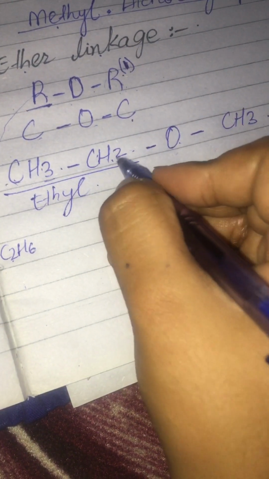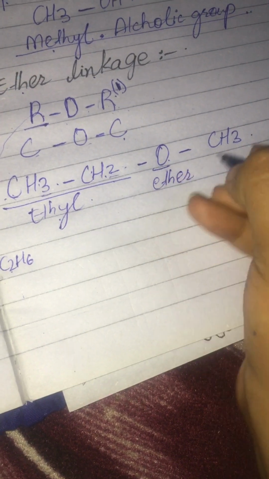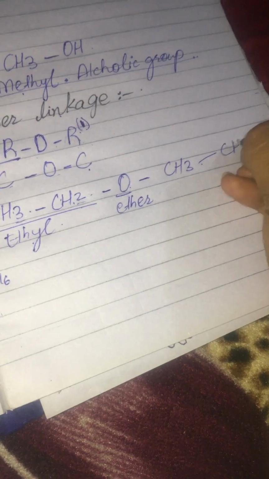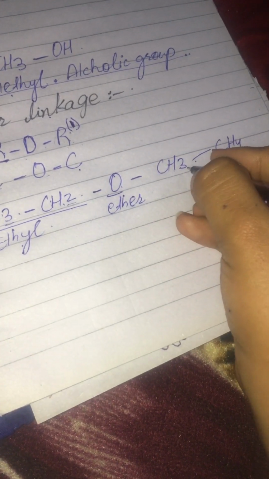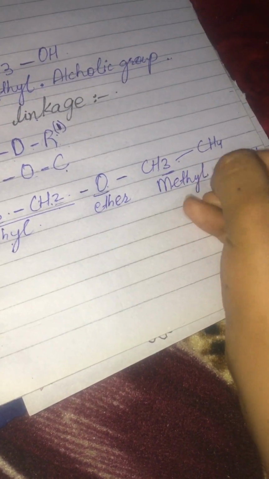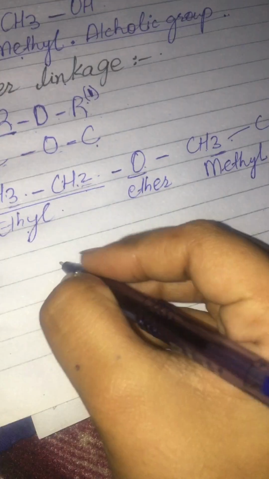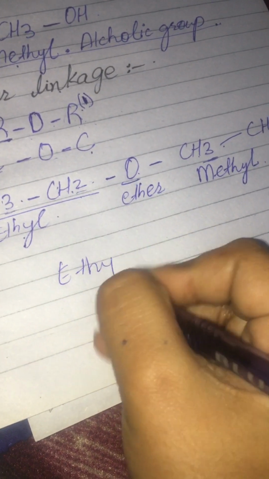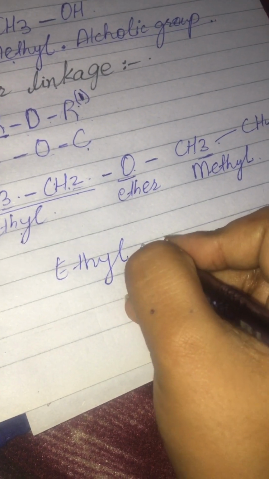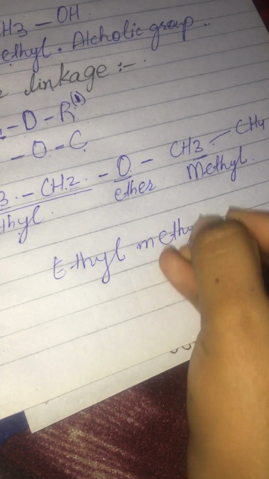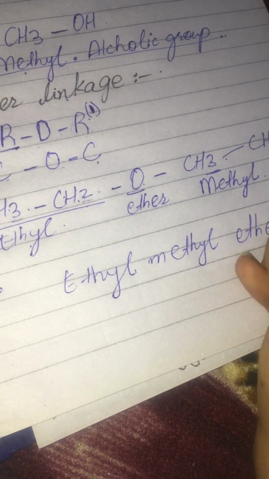So this is ethyl, and this will be shown as ether. Again we have CH3. Methane has CH4, so here we represent CH3, which means one hydrogen is missing, so this would be methyl. And we need to show these alphabetically, so ethyl, methyl and ether. This would be the answer.